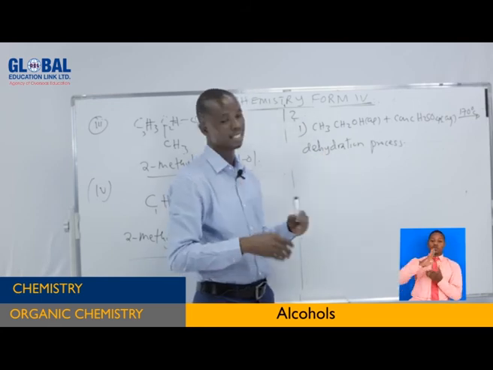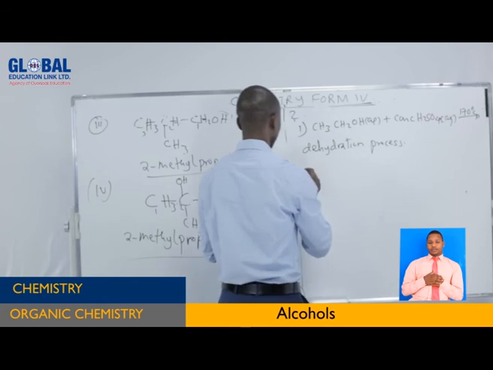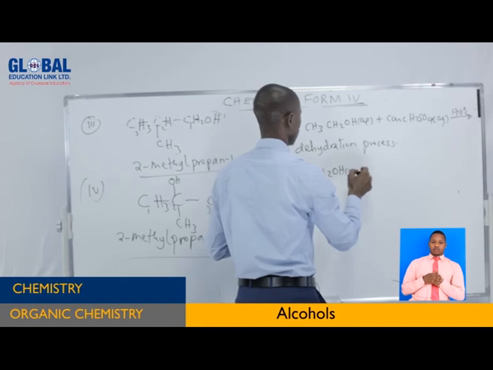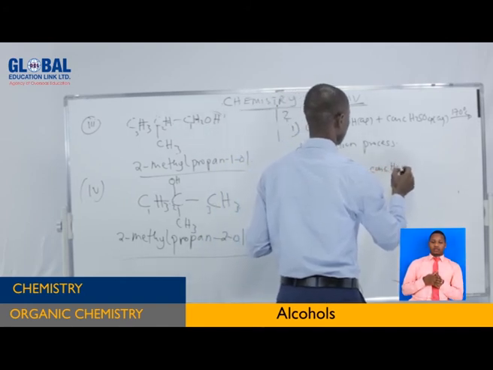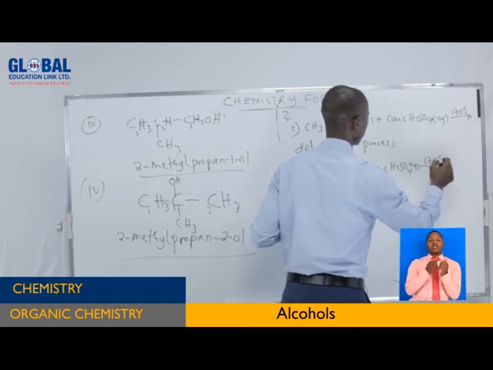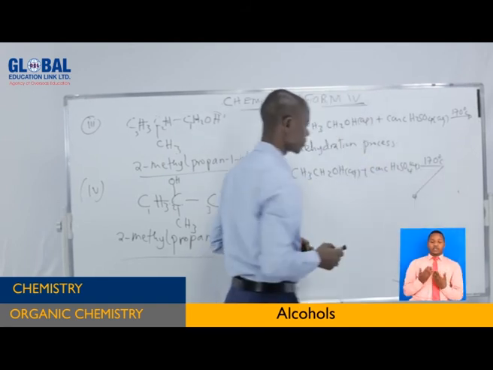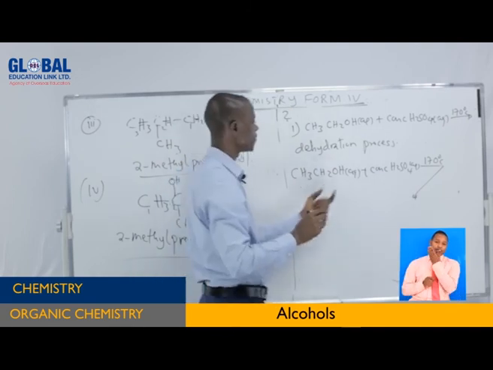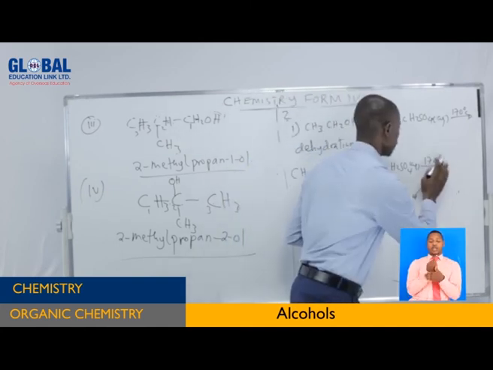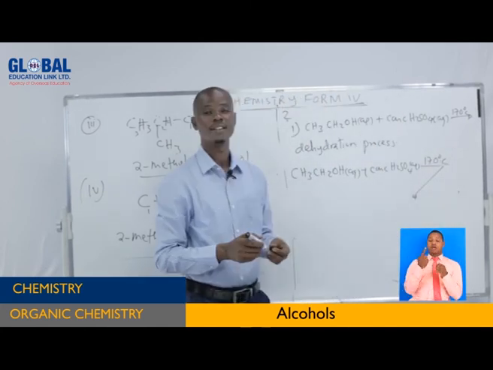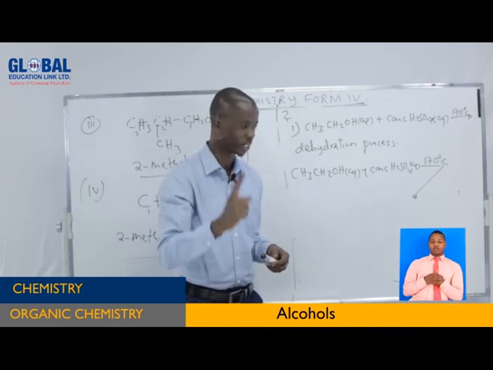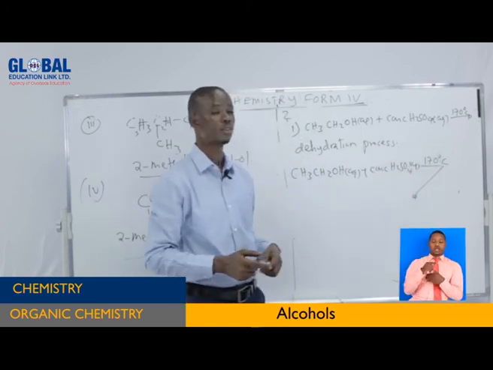of oxygen and hydrogen. So we can write it in this way: CH3CH2OH plus concentrated sulfuric acid. What will be the product? Let me write the product here. But the condition which favors this reaction to take place is this one, 170 degrees Celsius. If this condition is not there, this reaction or dehydration process won't take place. So that is very, very important to consider when you are given this kind of reaction.